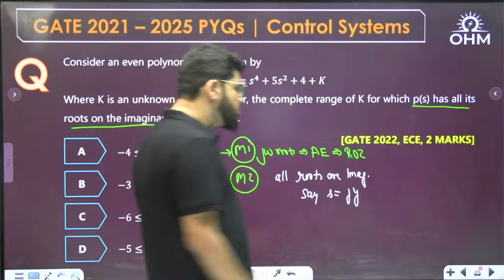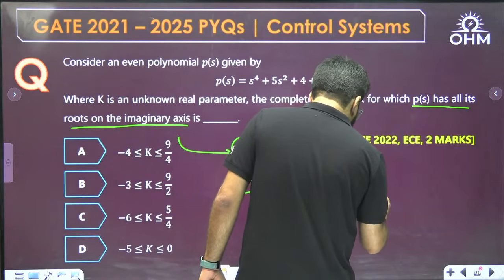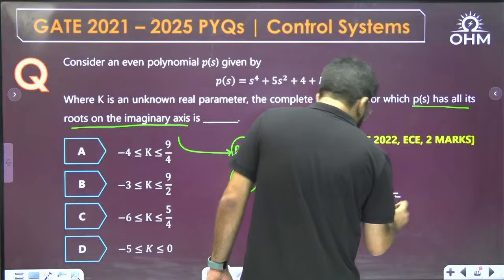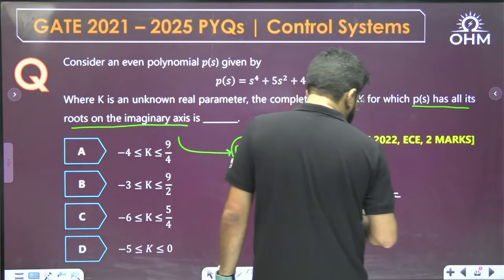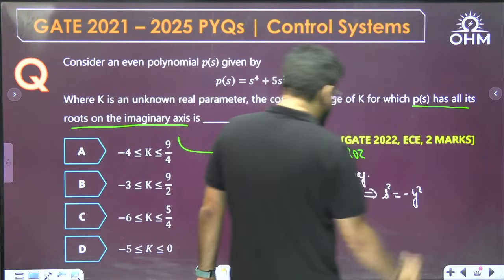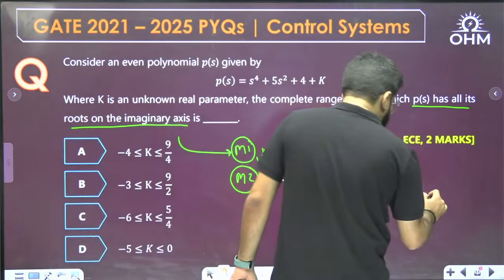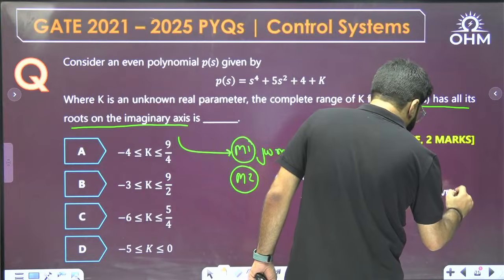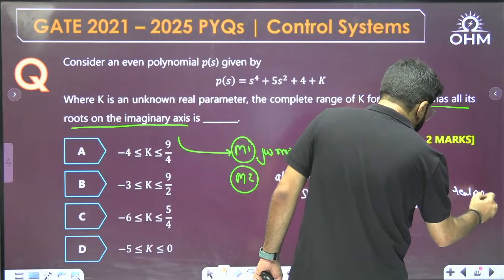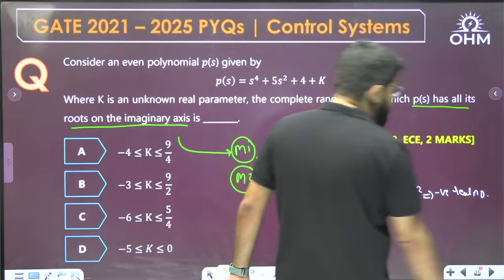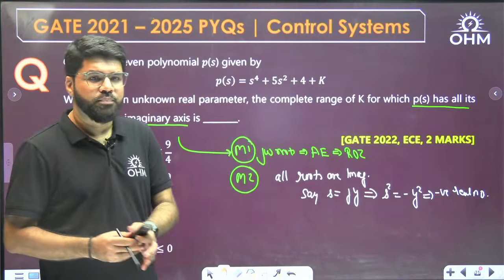Now, if all the roots are imaginary of the form s equal to jy, what is the value of s square? What is the value of j square? It is minus 1. So s square is minus y square. That means s square is a negative real number. I'm solving it by basic aptitude logic rather than going to the detailed Routh-Hurwitz calculation, which may take some time.